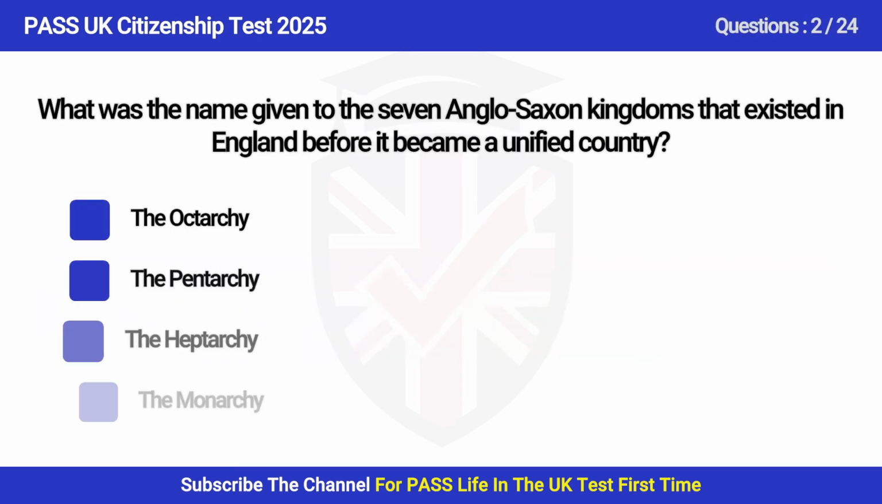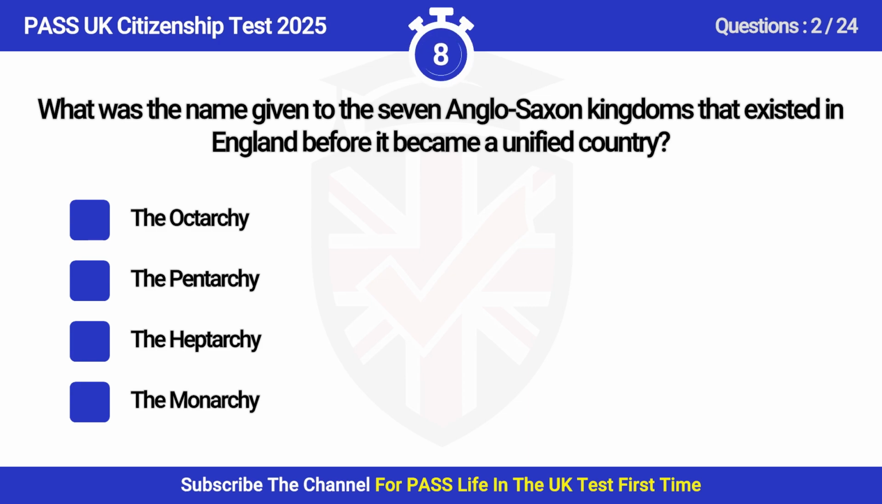Question 2. What was the name given to the 7 Anglo-Saxon kingdoms that existed in England before it became a unified country? A. The Octarchy, B. The Triarchy, C. The Heptarchy, D. The Monarchy. Answer is C. The Heptarchy.